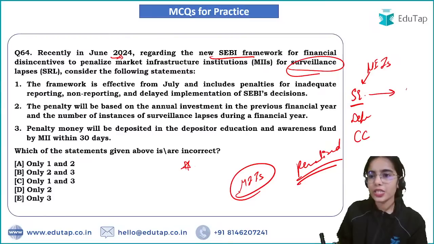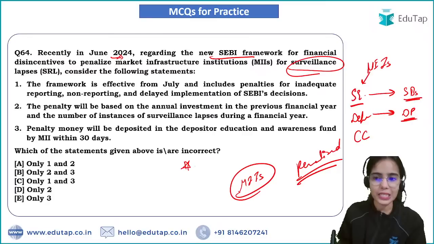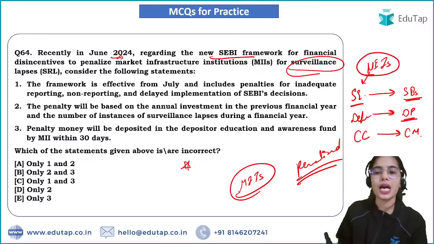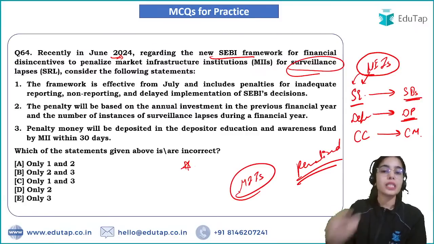Stock exchanges have stock brokers as intermediaries, depositories have depository participants as intermediaries, and clearing corporations have clearing members as intermediaries. Market infrastructure institutions are the entities that have some power.